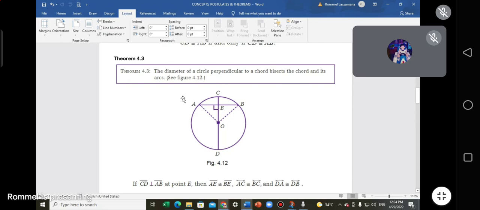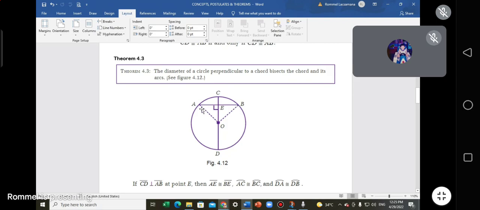Nakuha? Okay, so again, it says there, the diameter of a circle perpendicular to a chord. CD is a diameter perpendicular to AB, which is a chord.